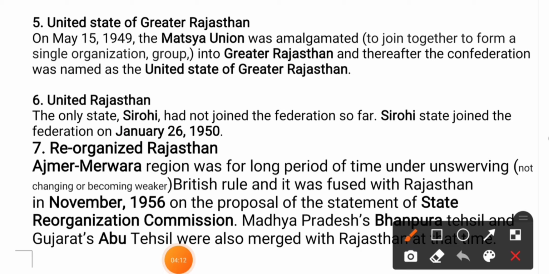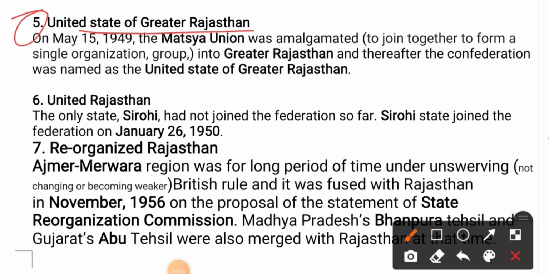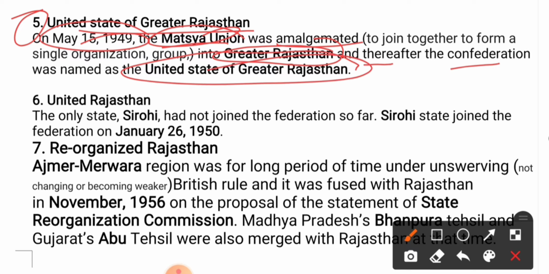Our next integration is the United States of Greater Rajasthan. On May 15, 1949, the Matsya Union was amalgamated. When something is amalgamated, it means it is joined together to form a single organization, means they get mixed into Greater Rajasthan. So the Matsya Union and Greater Rajasthan got united, and thereafter the confederation was named the United States of Greater Rajasthan. The new name was given to it.